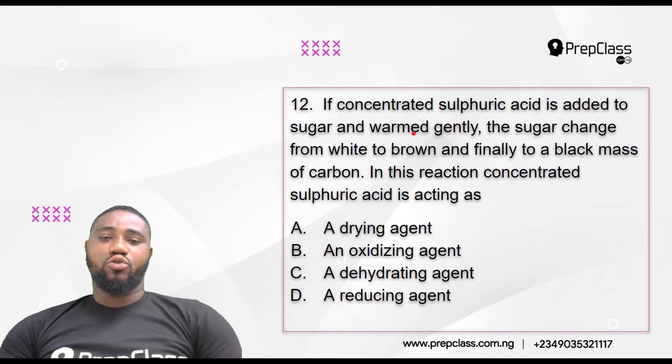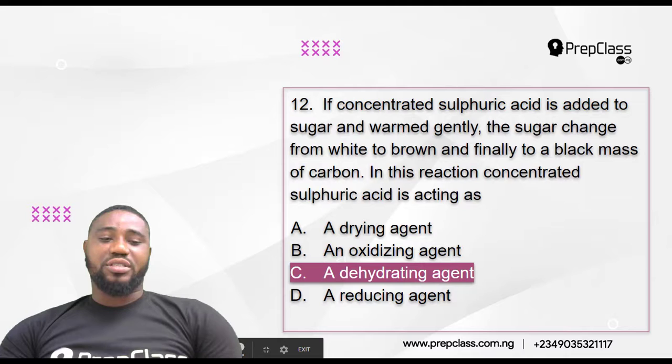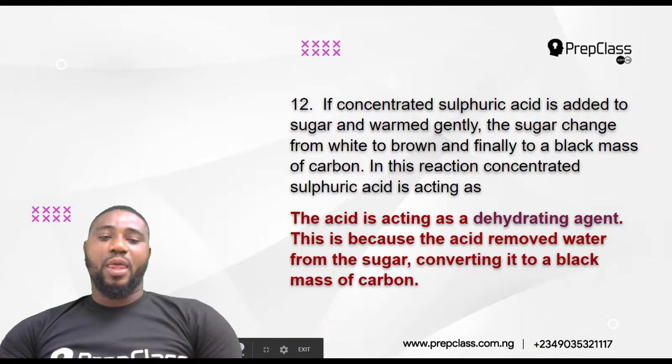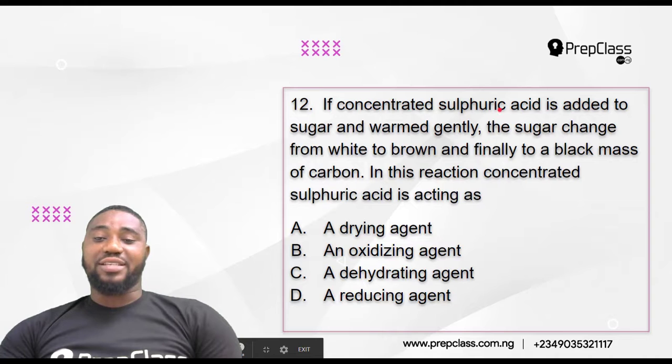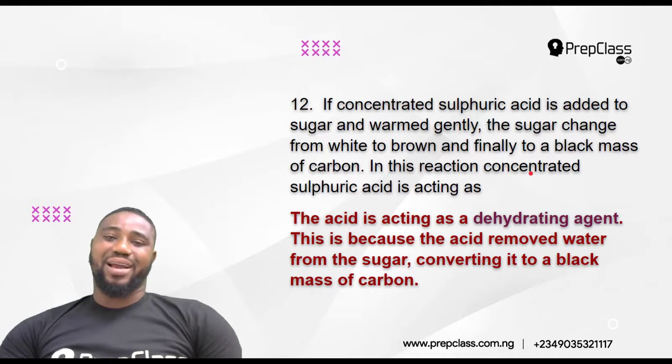12. If concentrated sulfuric acid is added to sugar and warmed gently, the sugar changes from white to brown and finally to a black mass of carbon. In this reaction, concentrated sulfuric acid is acting as, is it a drying agent, is it an oxidizing agent, is it a dehydrating agent, is it a reducing agent? Now they are telling us here that we added concentrated sulfuric acid to sugar, and after some time the sugar turned black.